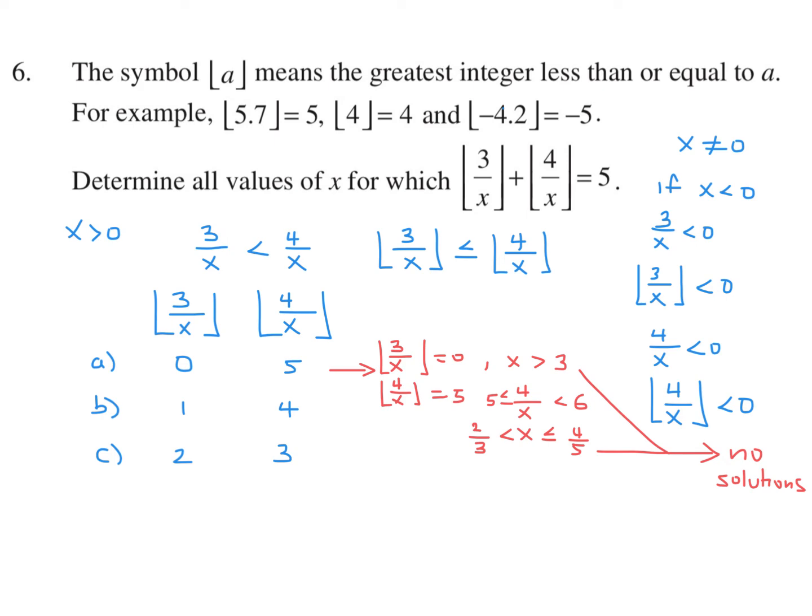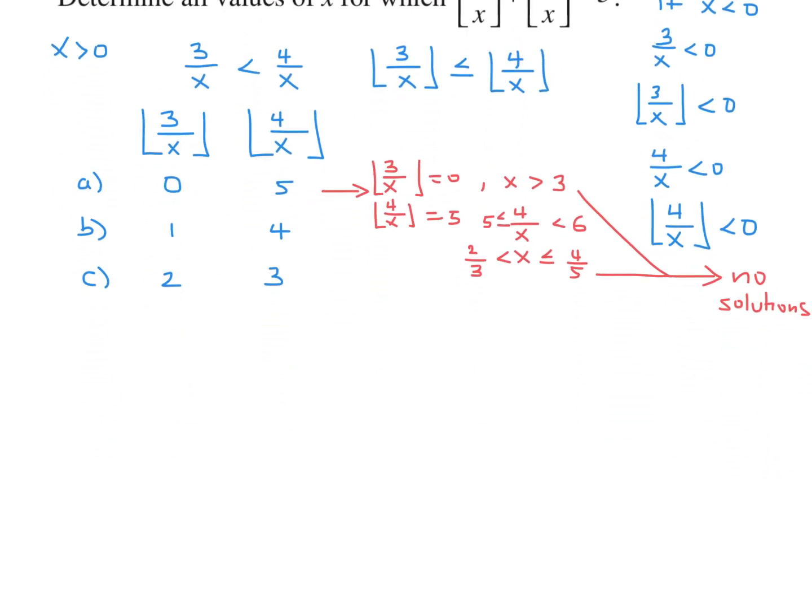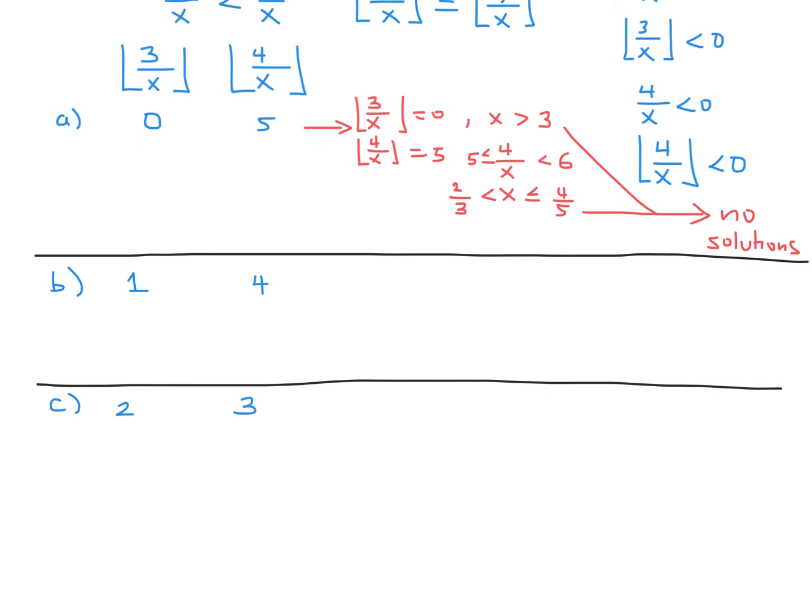Okay, not a problem. Just keep going here. Keep going in the same way. All right, same kind of story. If the bracket of 3 over x is equal to 1, then let's see what we get. Same kind of philosophy here. 3 over x would therefore be between 1 and 2. And therefore, if we isolate for x, it'll be between 3 over 2, sorry, and equal to 3.